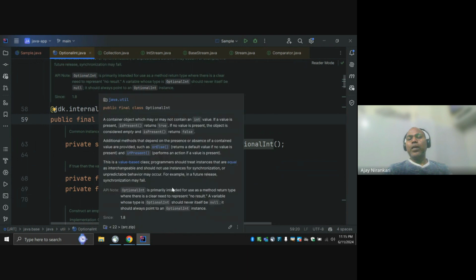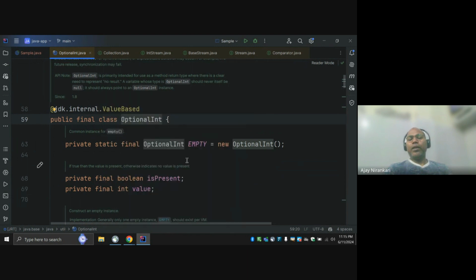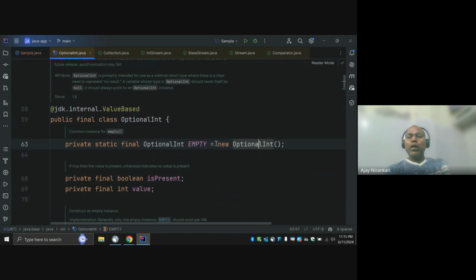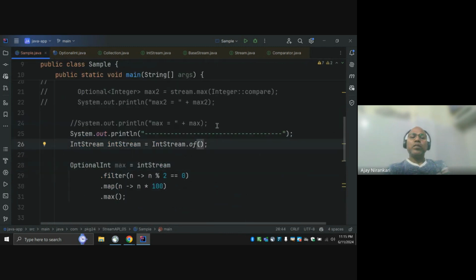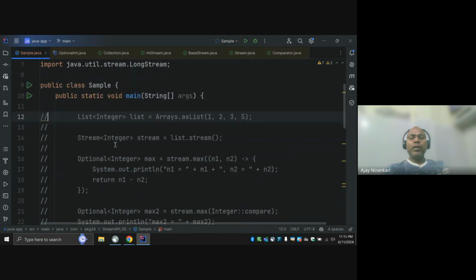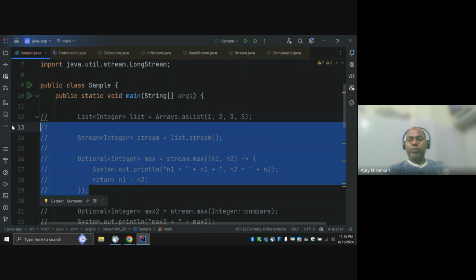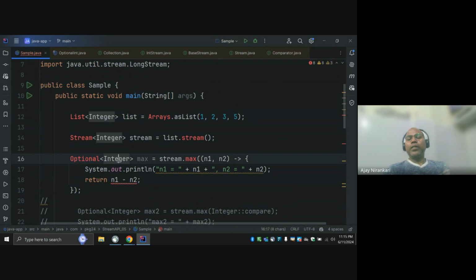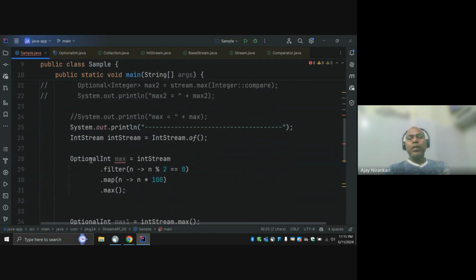Notice this optional int is implemented as a specific version, and internally it implements this concept: is a value present, or what is the value? True, false, and no value. So this optional int is not the Optional. If you notice at the top, whenever I write here, it says Optional of Integer. Uncomment this code. Notice this is a different signature, Optional Integer, but OptionalInt is the specialized integer implementation.